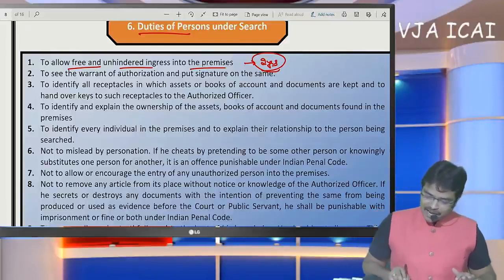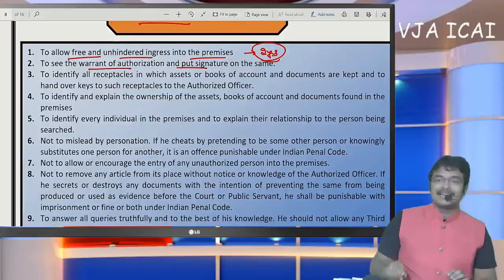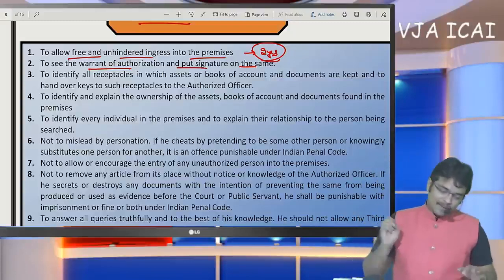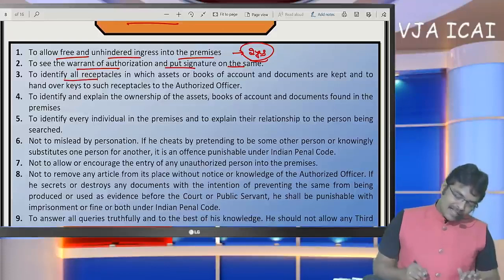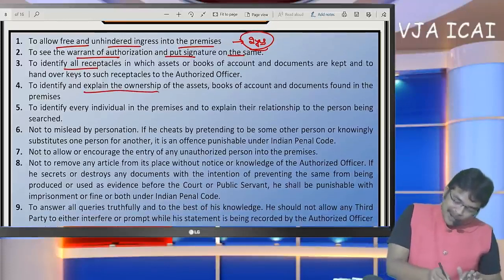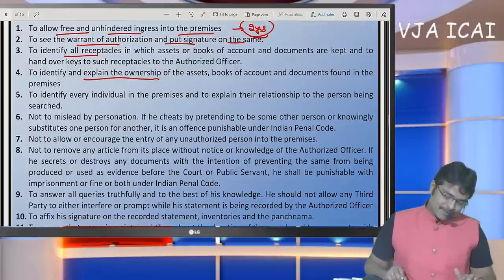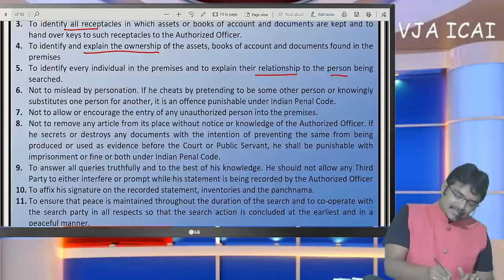So he should not object to them. Okay. And next, coming to the other thing, to see the warrant of execution and put the signature. SSC must compulsorily see the warrant and put a signature on it. Okay. And to identify all the receptacles placed, to explain the ownership. When any assets are being seized, SSC has to explain the ownership, and he has to explain every relationship with the persons in the premises.